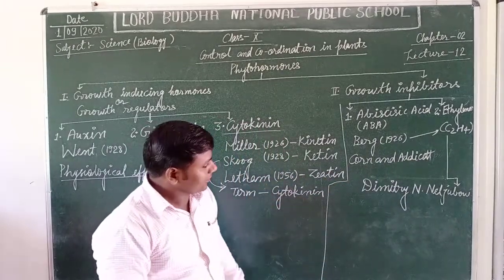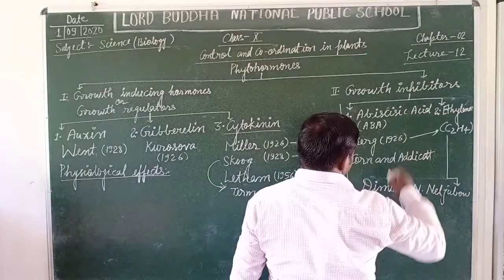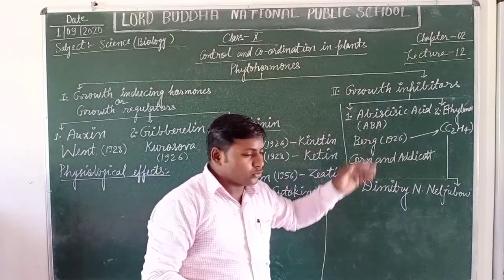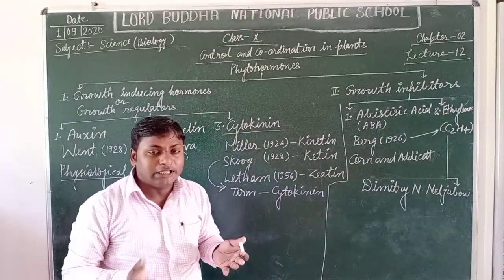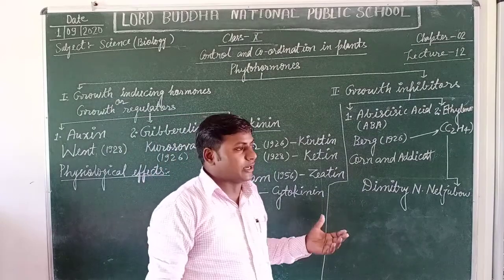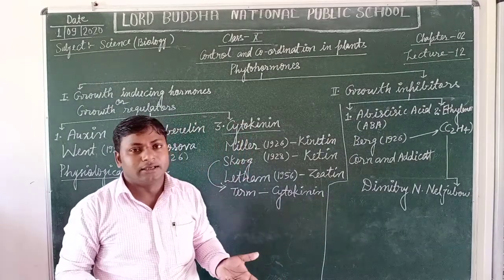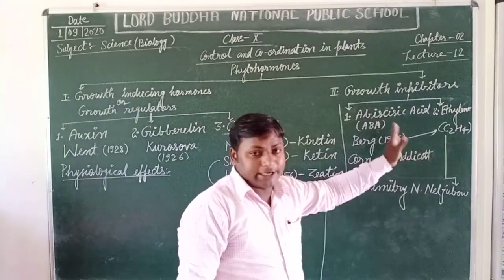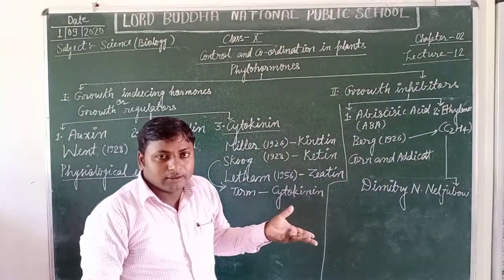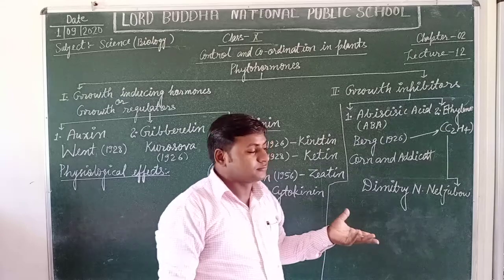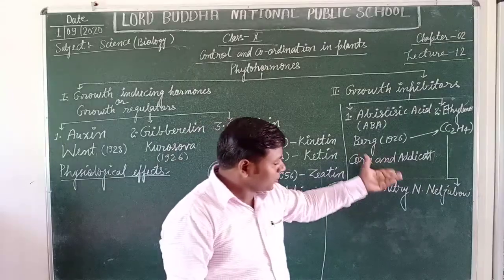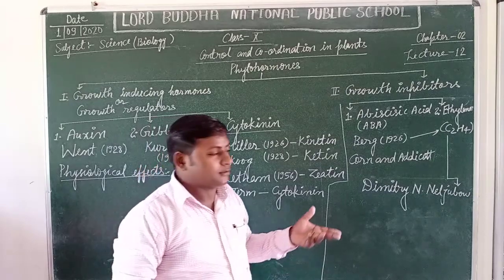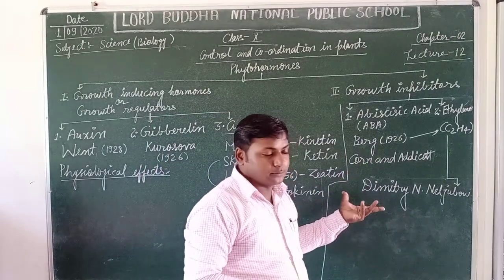Let's see now. Abscisic acid promotes abscission in the leaves of plants. Yes students, abscission means the falling of leaves. It means the leaves fall in an unnatural way. It is also responsible for the falling of leaves, buds, as well as fruits.